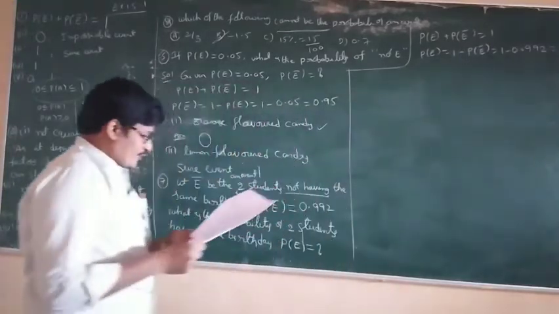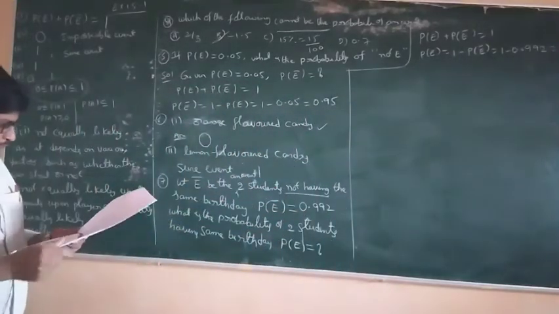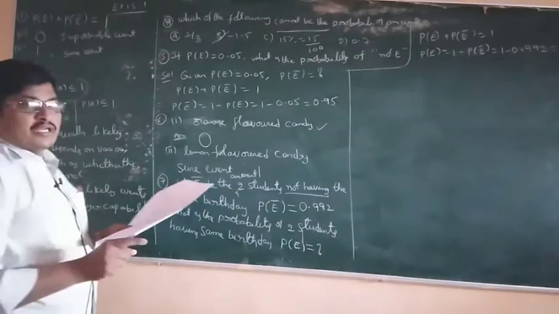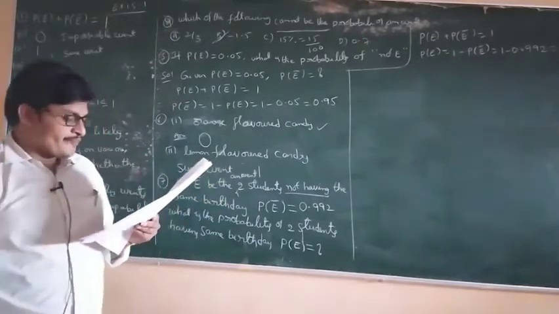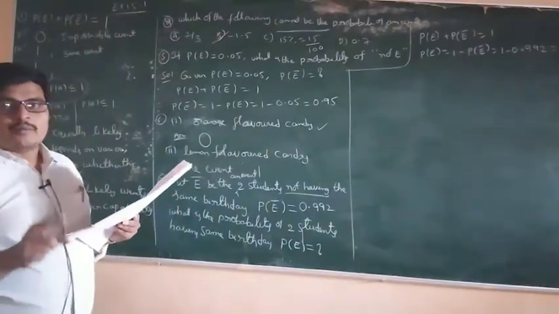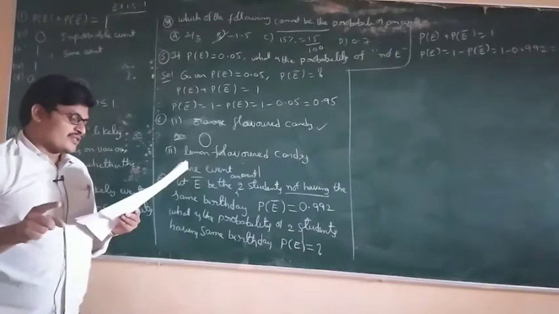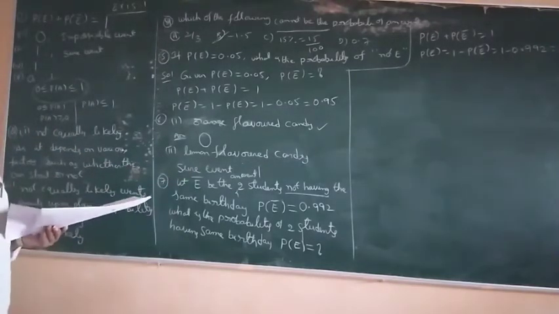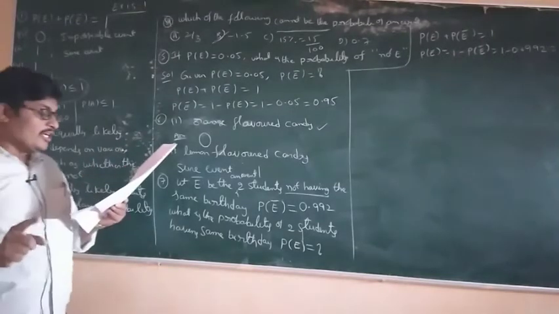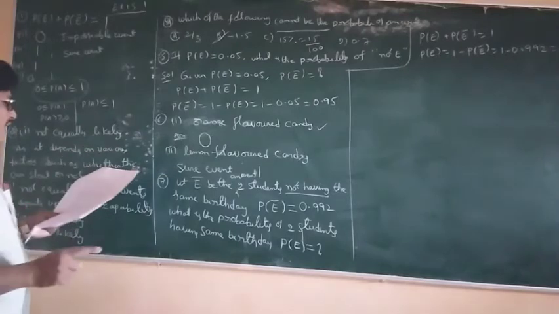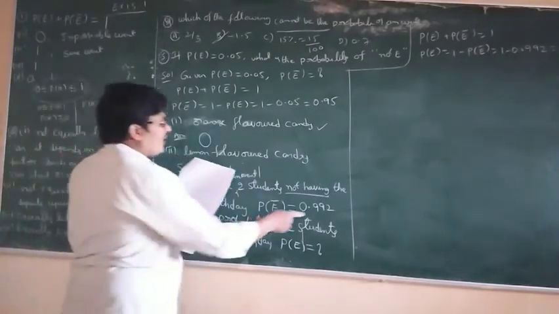So once again, problem number 7. It is given that in a group of three students, the probability of two students not having the same birthday is 0.992.